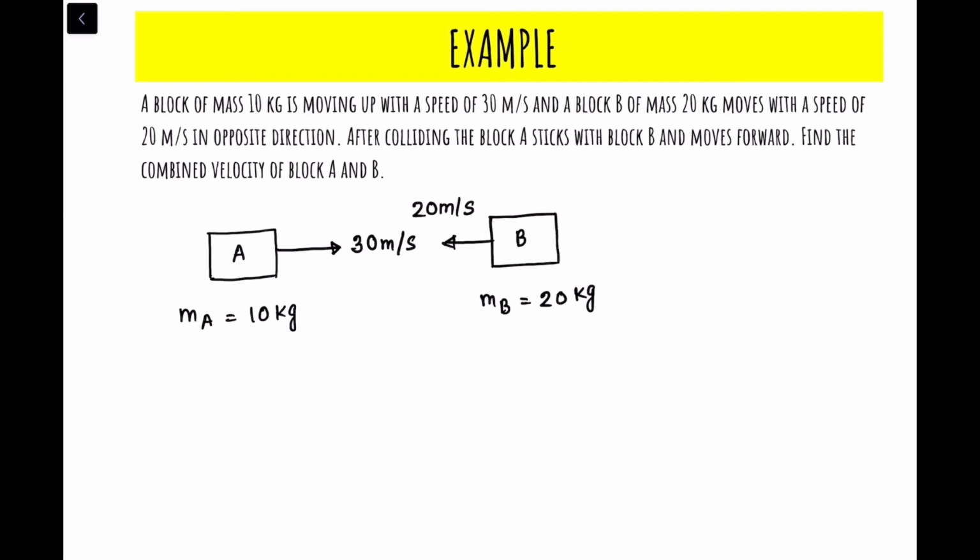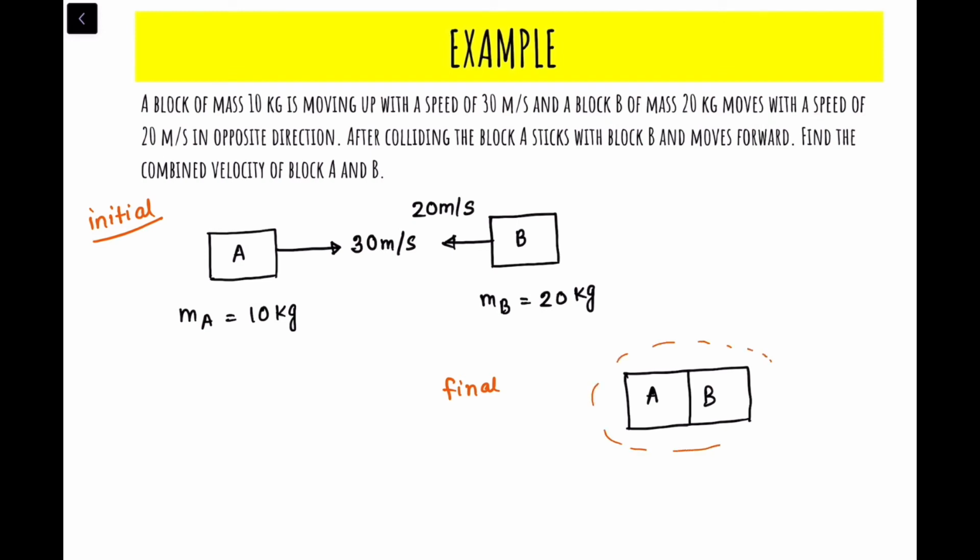So this is the initial condition, right? So finally what happens? Final condition, what will happen? After colliding, block A sticks with block B, right? So block A and block B got stuck with each other, and suppose they combined start moving with a velocity v1. We don't need to know the direction. Suppose it's this direction.